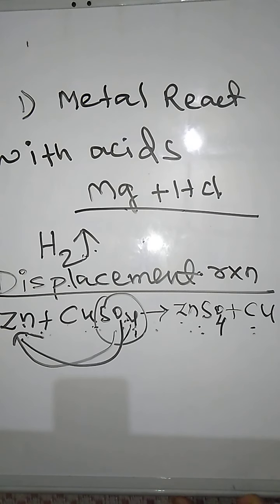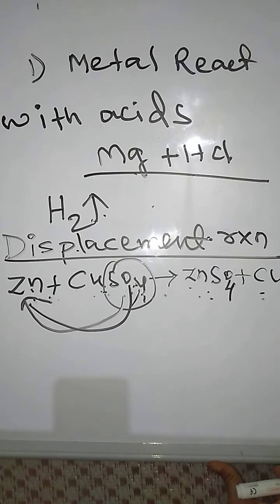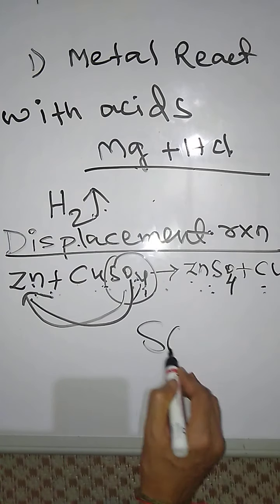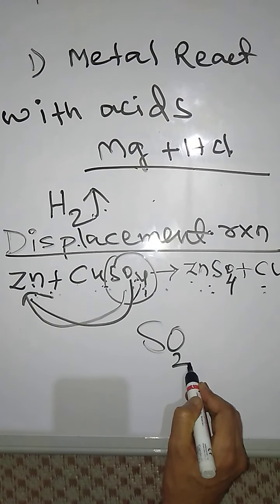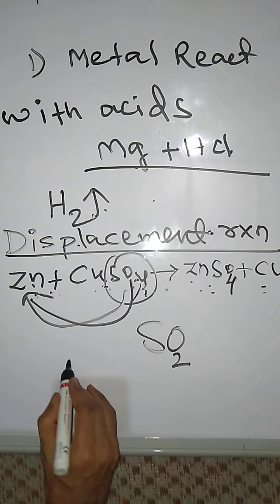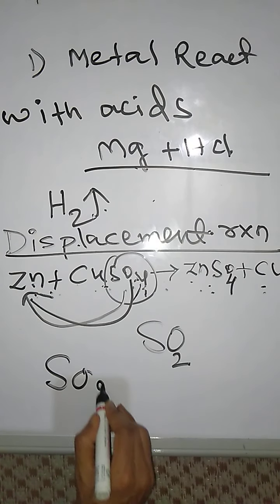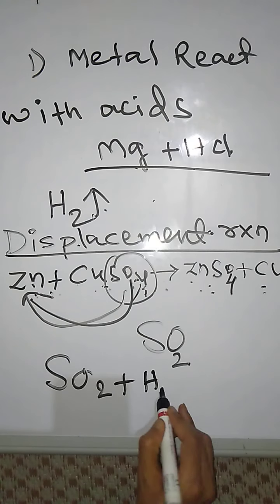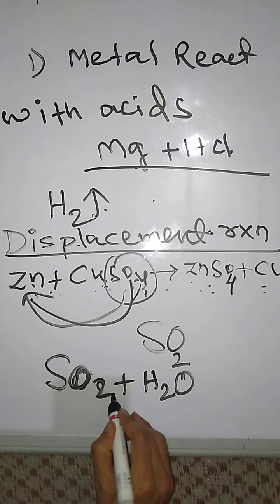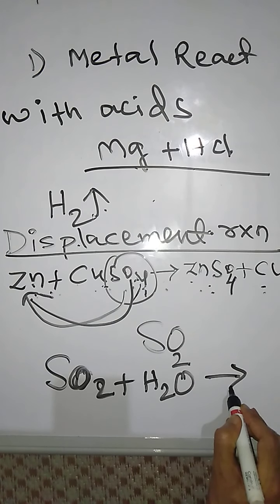Another reaction is also given to you, students: when SO2, sulfur dioxide, reacts with water, H2O, what happens?